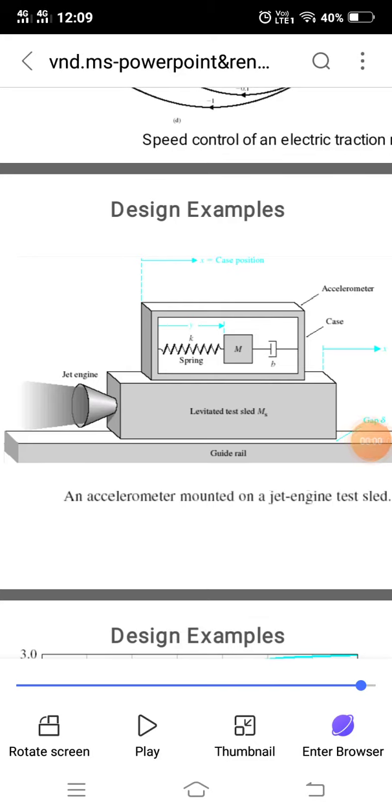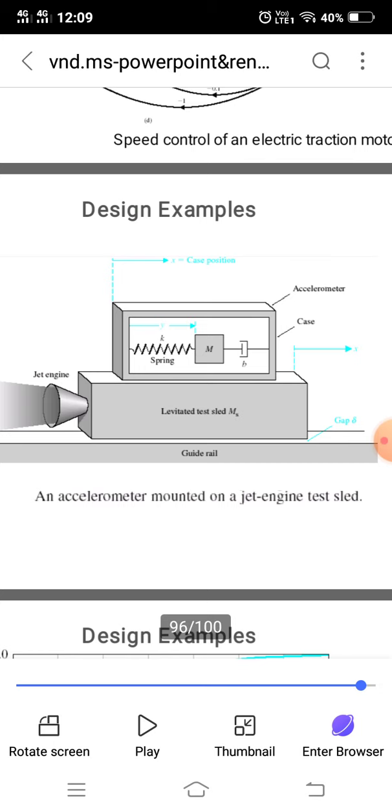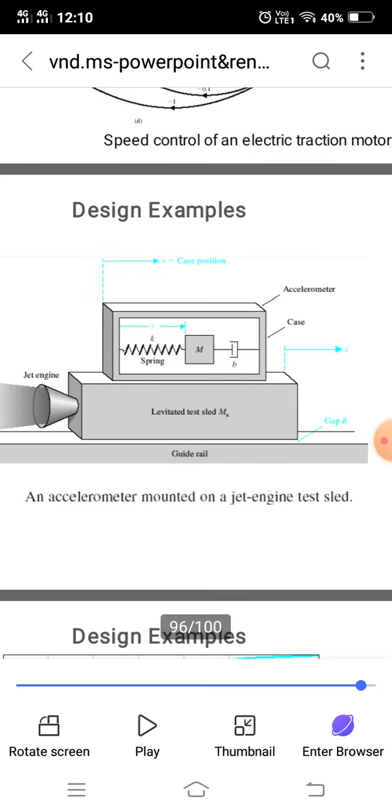Okay, this is an accelerometer mounted on a jet engine test sled. This is a design example of an accelerometer. It consists of a jet engine, accelerometer case, guide rail, laminated test sled, and then a gap. These are all the configuration features connected along with this accelerometer.